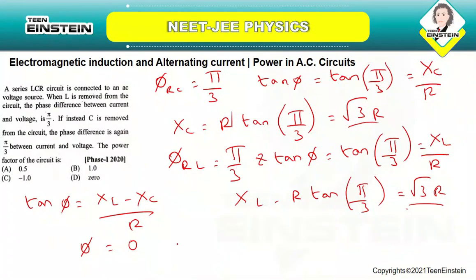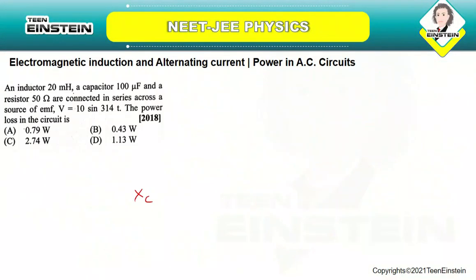So phi equal to 0 means the power factor cos phi will be 1. Since phi is 0, cos 0 will be 1. So the correct answer is option number B. It is 1. Okay. So let us now move on to the next question.